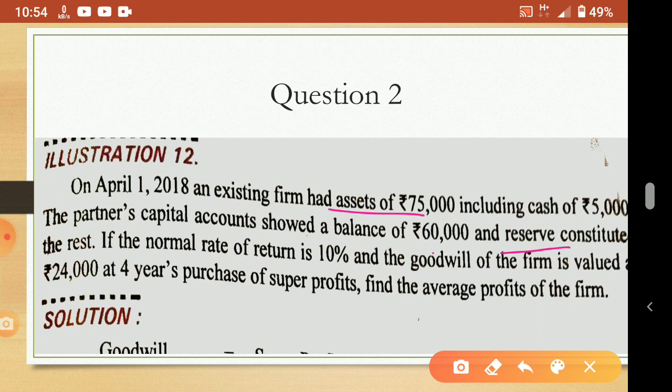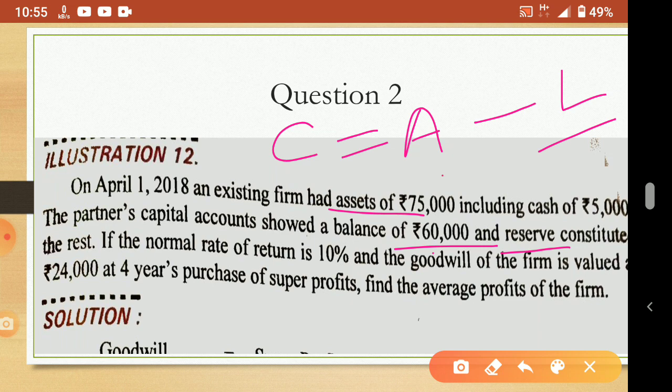Actually, what does capital mean? The capital equation we know: asset minus liabilities is equal to capital. Here the partners' capital account shows a balance of 60,000, but that capital we cannot take. No liabilities are there, because these capital accounts are the owners' capital, which is inside the business, and will not be treated as a liability. Liability means outsiders' liability. So here the capital will be the same as the asset only. Here no liability is given in the question.